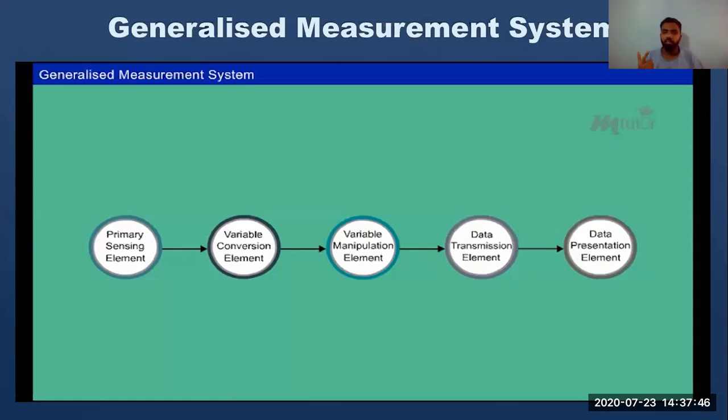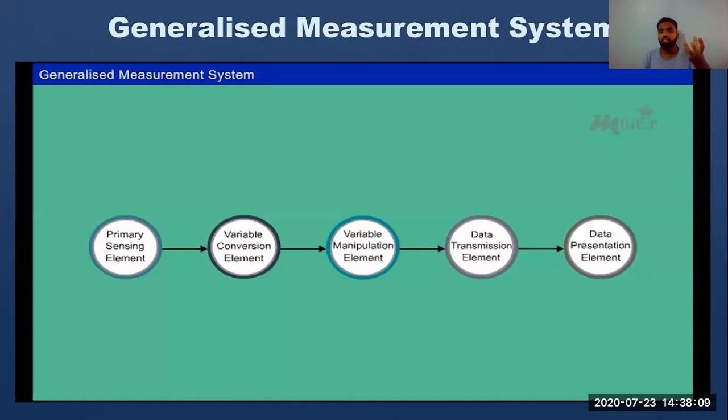Manipulation is something which manipulates the signal. It is also called a signal conditioner, because it is conditioning the signal. Data transmission will be there too. Data presentation, transmitter, so this manipulation, presentation and transmission is also called a signal conditioner.